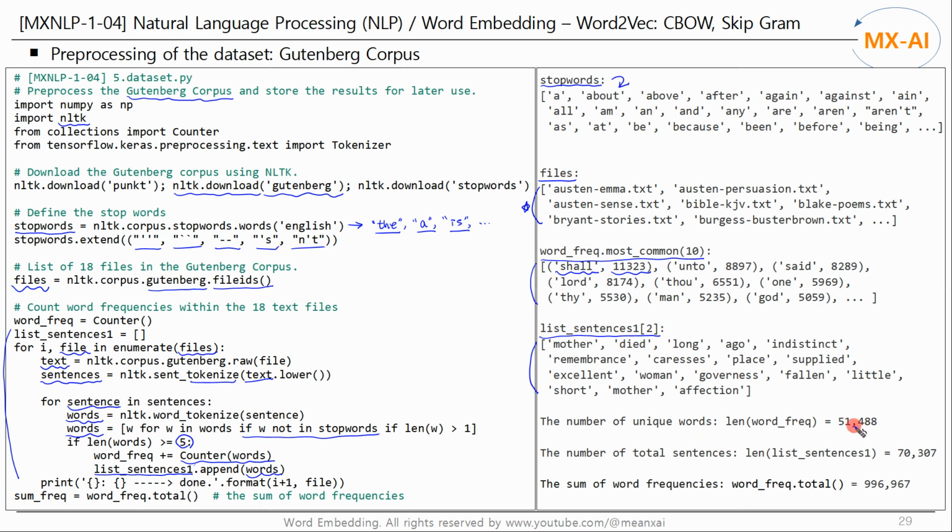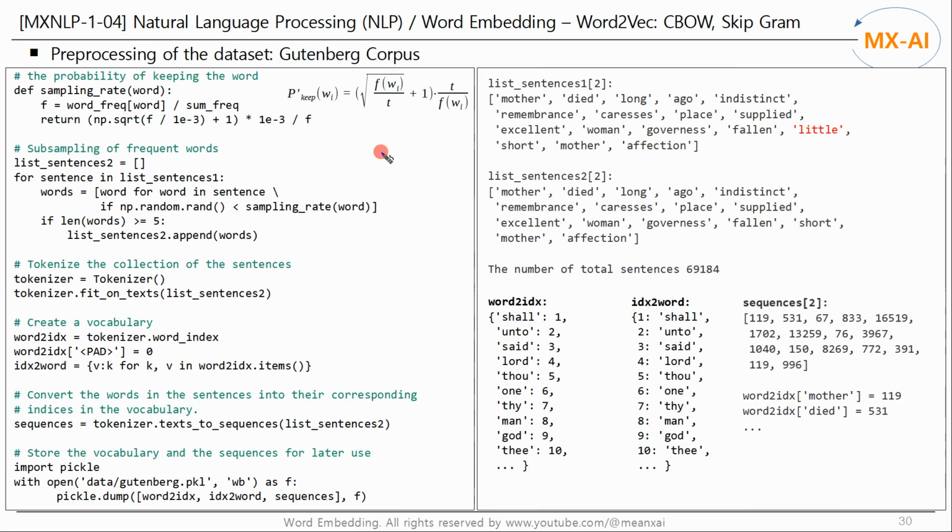The number of unique words is 51488, and the number of total sentences is 70307. The total sum of word frequencies is around 1 million. Now that we have counted word frequencies, we can subsample the data. Write a function that calculates the probability of keeping a word using the following formula.